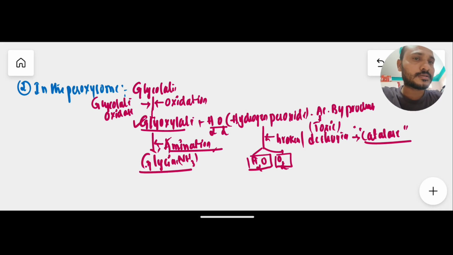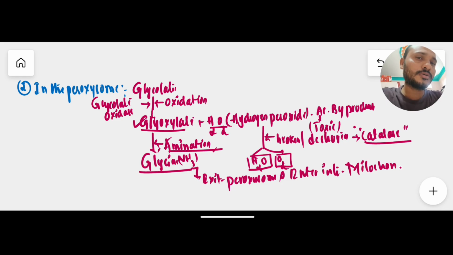When this amination process occurs, glycine will form. Generally the formation of glycine occurs in the peroxisome only. Then this formed glycine exits the peroxisome and later enters the next cell organelle, that is, the mitochondria. Now we will discuss what happens to this glycine in the mitochondria.